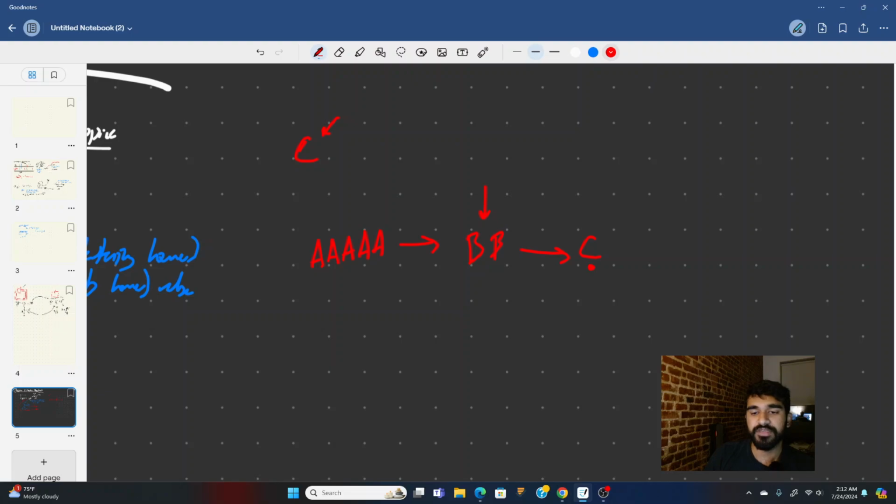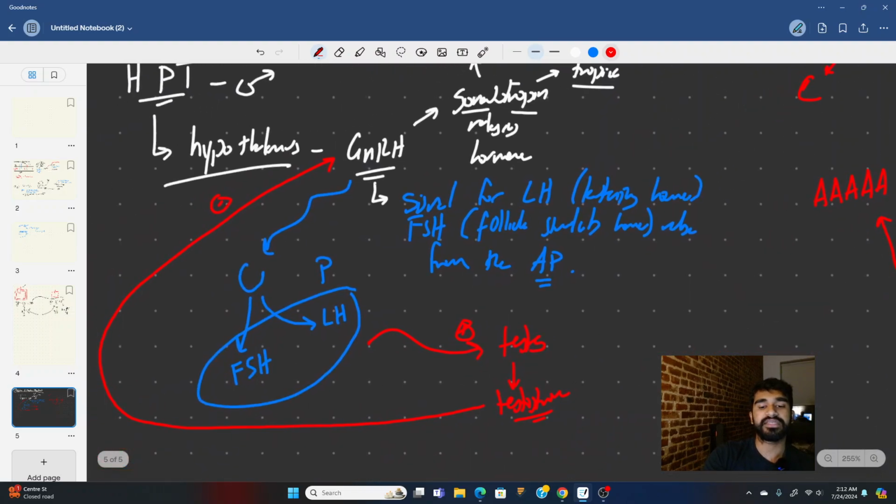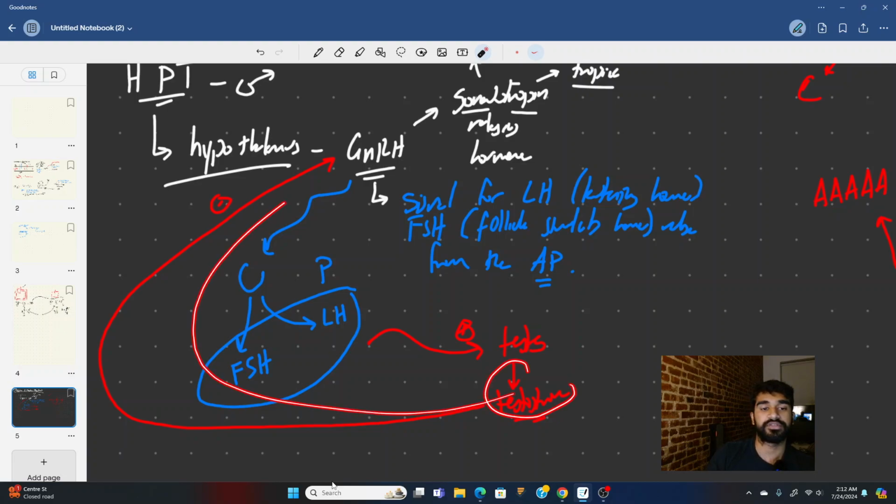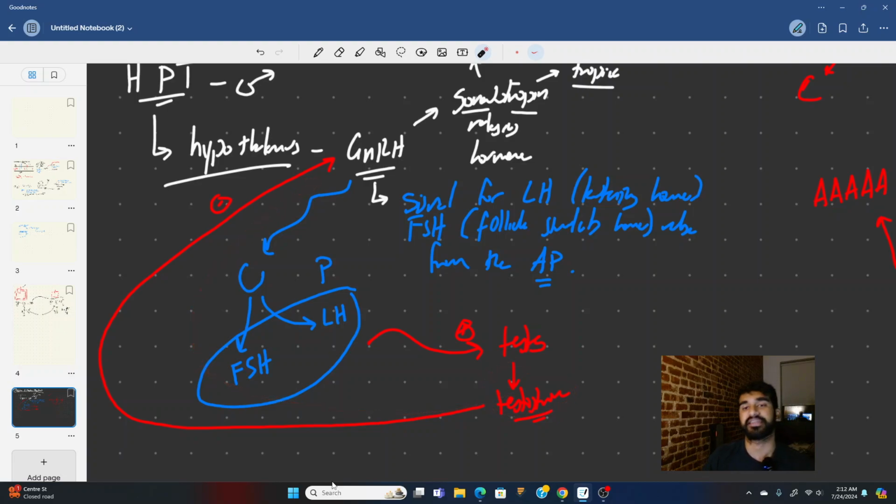If C is being made, right, and have enough of it, these workers can stop working until the amount of B goes back down and the amount of C drops. So I need them to start working again. But as long as enough C is around, we can get these workers to stop working. So as long as enough testosterone is around, we can actually come back and shut down the whole system, turning off the GnRH. That's negative feedback.